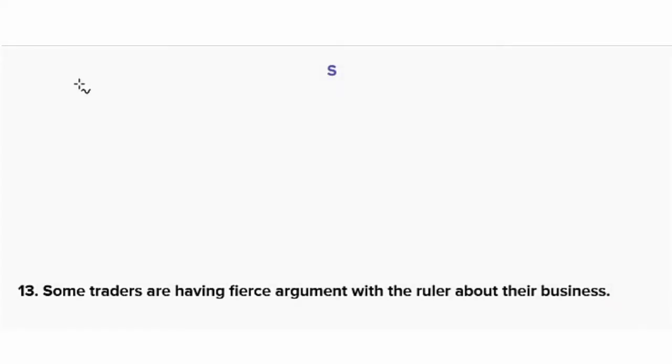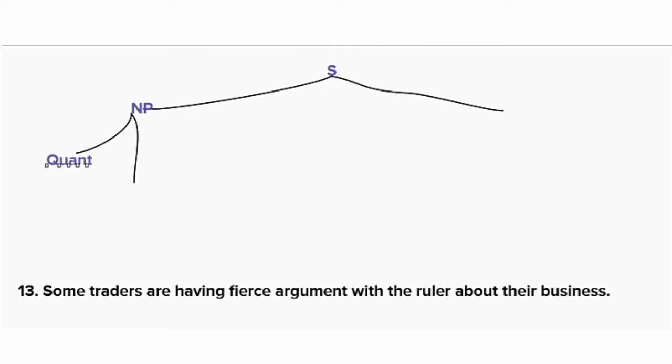Next is sentence number 13. Some traders are having fierce argument with the ruler about their business. So we have to break it down into two, noun phrase and verb phrase. And in the noun phrase, we have a quantifier, that is some, and noun, that is traders.